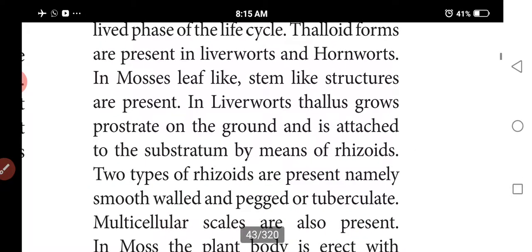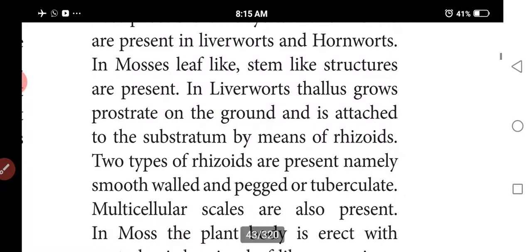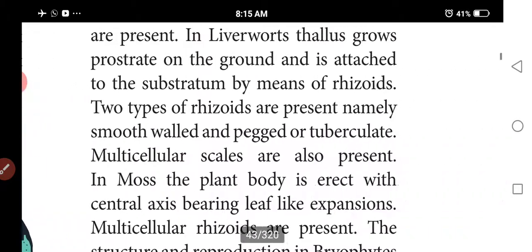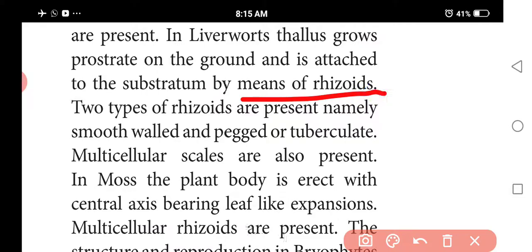The plant is prostrate on the ground and attached to the substratum by means of rhizoids. Two types of rhizoids are present: smooth-walled and pegged or tuberculate. Multicellular scales are also present. They are the first amphibians, first embryophytes, first archegoniates, first land-inhabiting plants in the plant kingdom. There is heteromorphic alternation of generations. The plant body is multicellular and fixed to soil by unicellular and multicellular rhizoids.